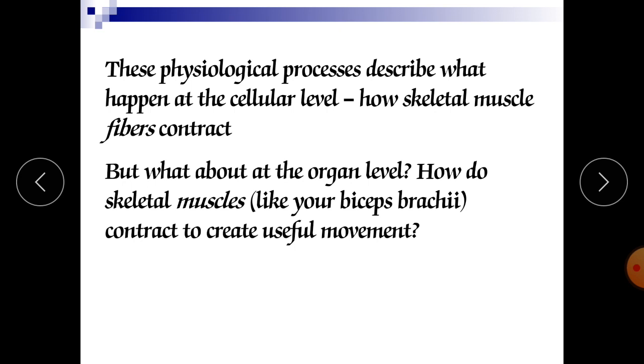These physiological processes describe what happens at the cellular level, how the skeletal muscle fiber contracts. But what about at the organ level? How do skeletal muscles like your bicep contract to create useful movements?